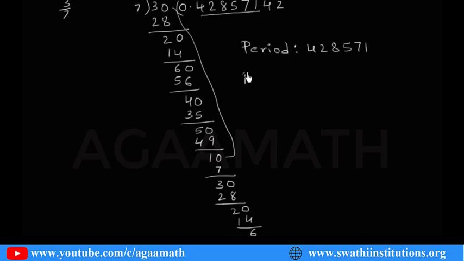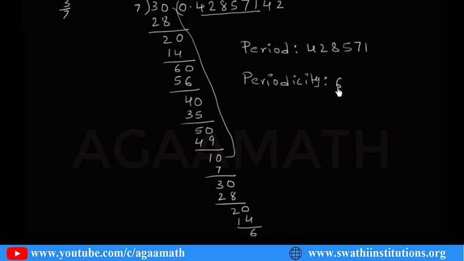And what is the periodicity? Periodicity means in the decimal part how many digits, what set of numbers, are repeating, like 4 2 8 5 7 1. Again you get 4 2 8 5 7 1. So how many are there? 1, 2, 3, 4, 5, 6.